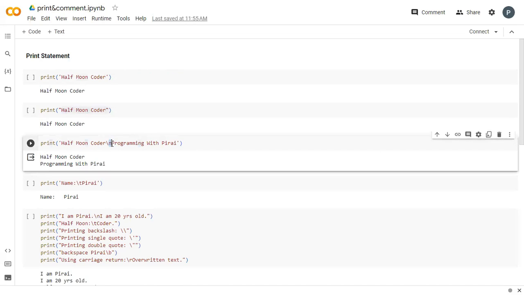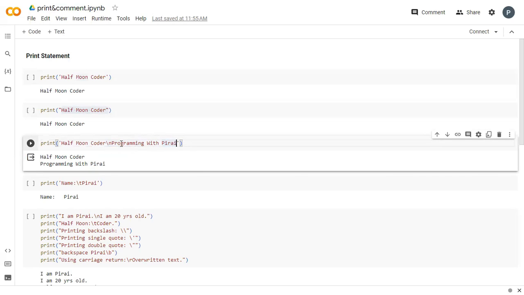Now, here I have used an escape sequence. What is meant by an escape sequence? An escape sequence is a special character which is used to do some specific task at runtime. See here, I have given Half Moon Coder \n programming with Pirai.